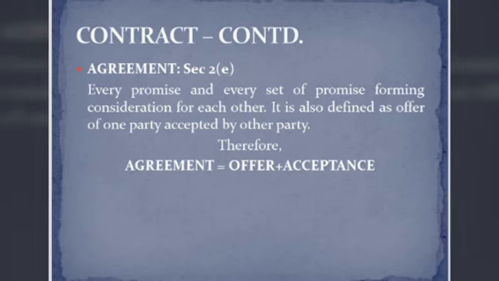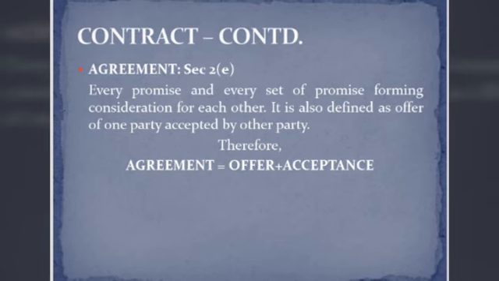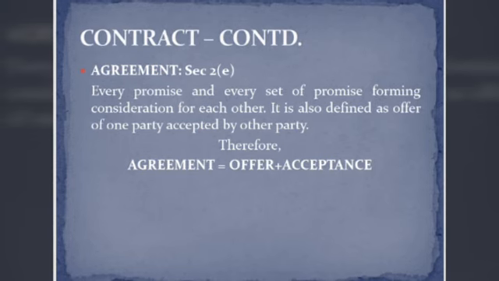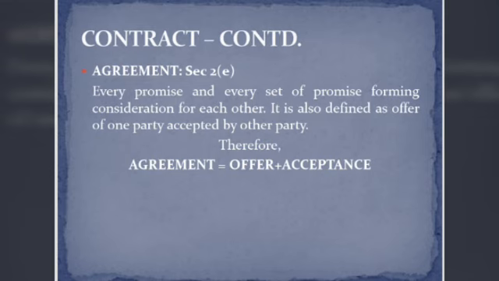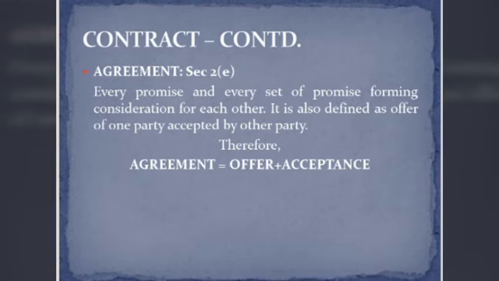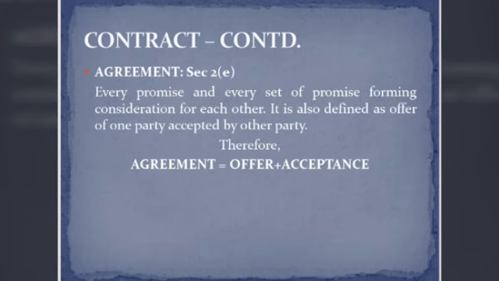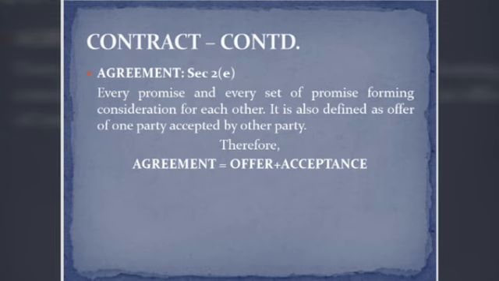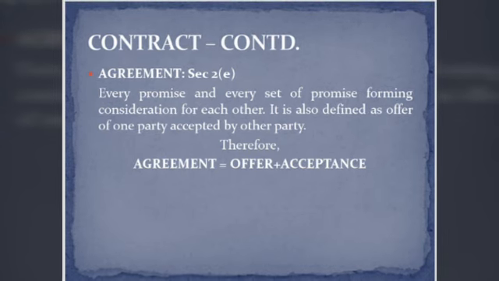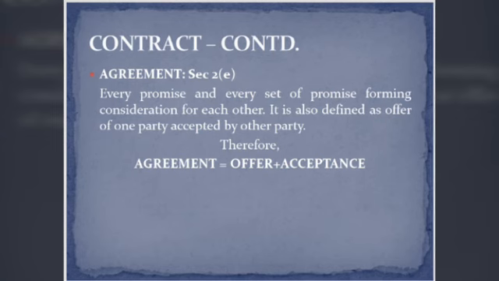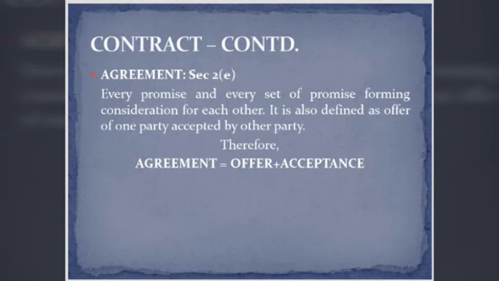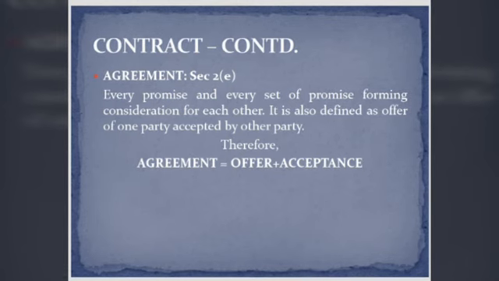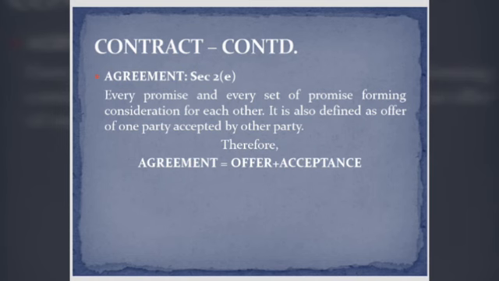What is an agreement? Agreement is the offer of one party accepted by the other party. For example, if I am offering my car to a person to sell my car, then it is called an offer, and if the other person accepts that, then it is an agreement. Agreement is every promise and every set of promises forming consideration for each other. Therefore, agreement is offer plus acceptance.